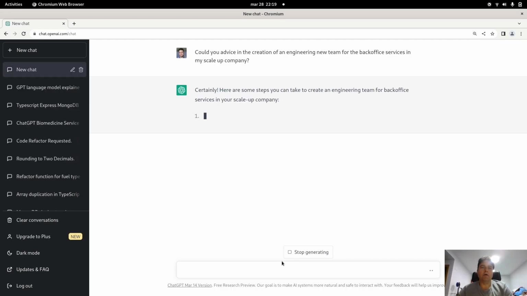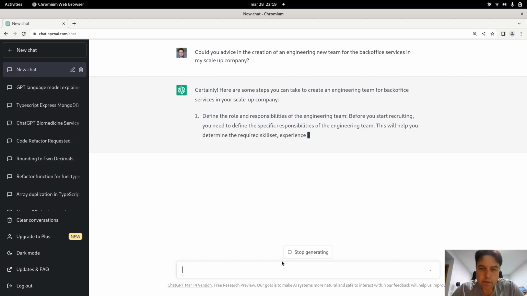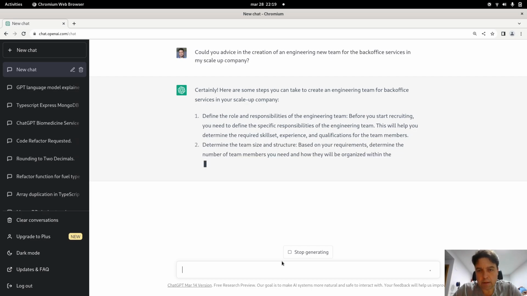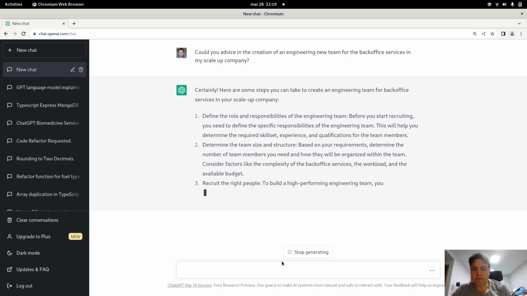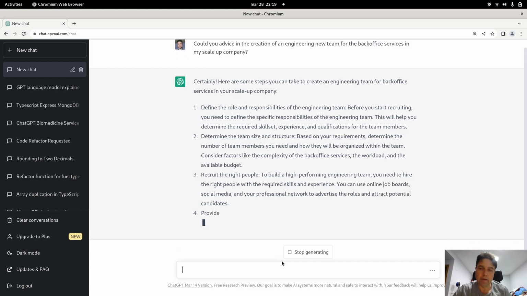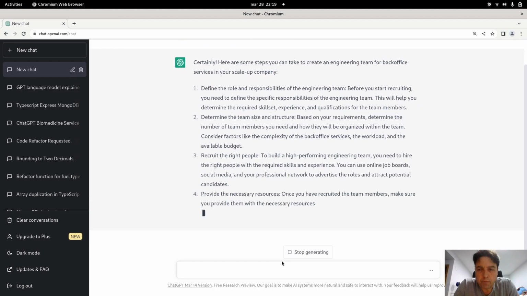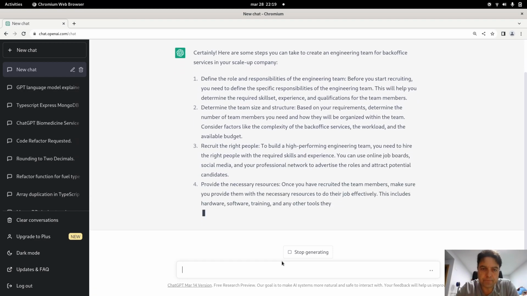Normally ChatGPT always says, sure, certainly I can do that. For example, it is talking about recruiting. That probably is the first step when you're creating a new team. But you can take the engineers from other teams in the company.